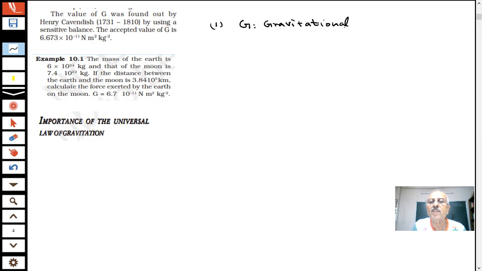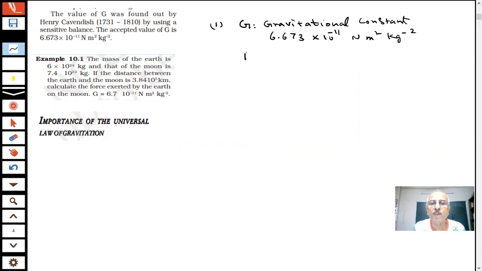The value of G was determined and it came out to be 6.673 times 10 power minus 11 Newton meter square kg minus 2. So this is the accepted value of G, which is a universal constant. In solving questions, students, we will be using this value.